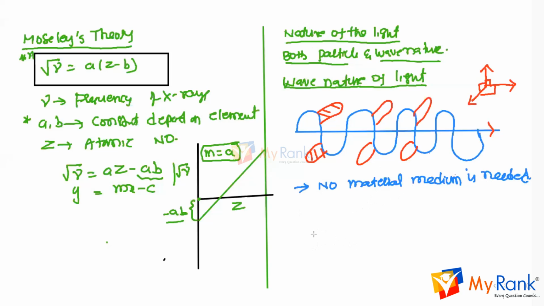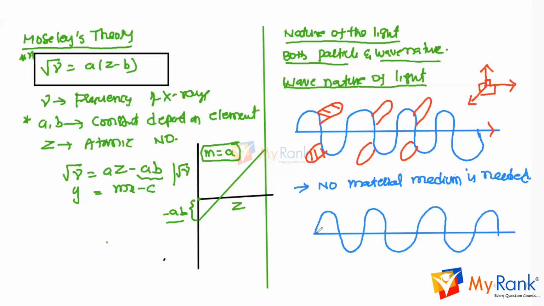And the next one is, if we take the characteristics of the wave, the first one is the amplitude. The maximum displacement of a particle from its position is called the amplitude. This is the amplitude, and in the downward direction also there is amplitude. The amplitude can be plus A or minus A, because amplitude is a vector quantity.